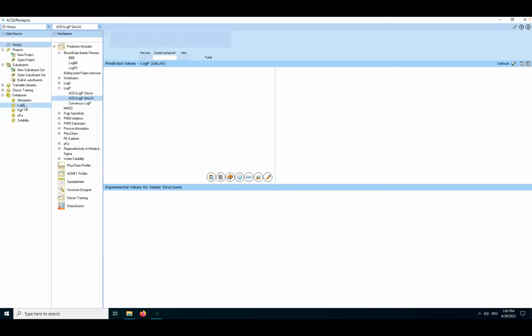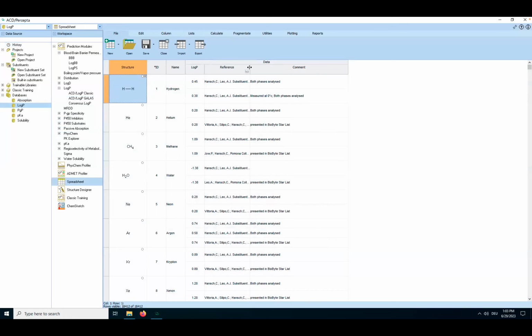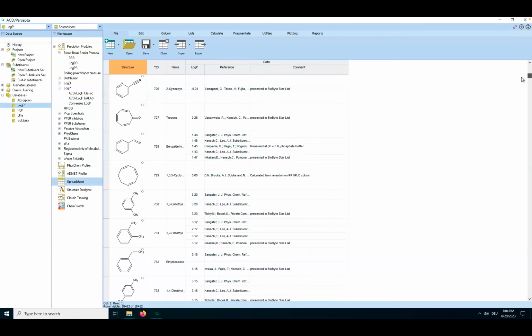I would maybe just for demonstration like to show you the LogP library that is here. The LogP database contains over 18,000 molecules, so it's an interesting database on its own already. And if you look into that, you have here the LogP values for different compounds. First, there are very simple ones, and then they are more and more complicated.